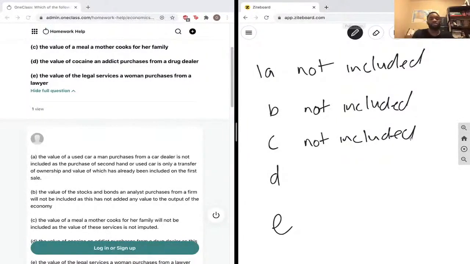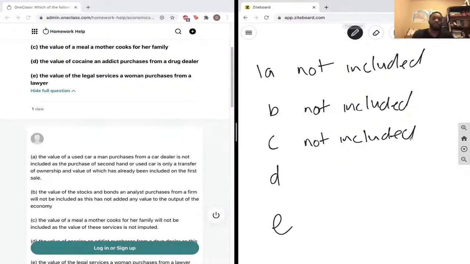It was just used to provide a meal for her family. So the value of the goods that she bought to cook the meal would be added to GDP. But since our question is asking the value of the meal, the only value that it adds to is the benefits of the family that's consuming the meal, and that doesn't really add value to our economy.